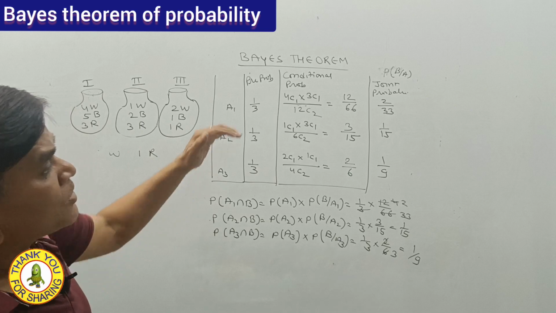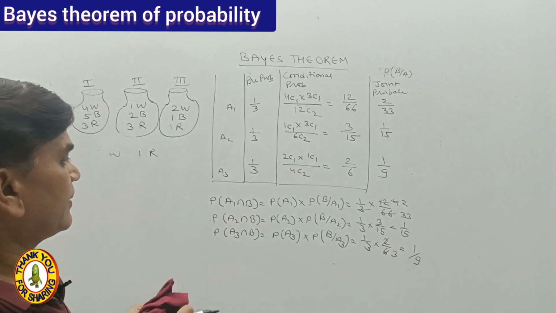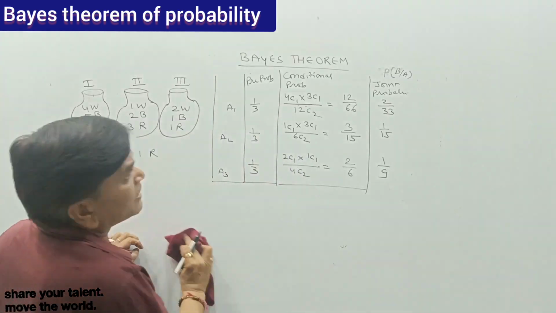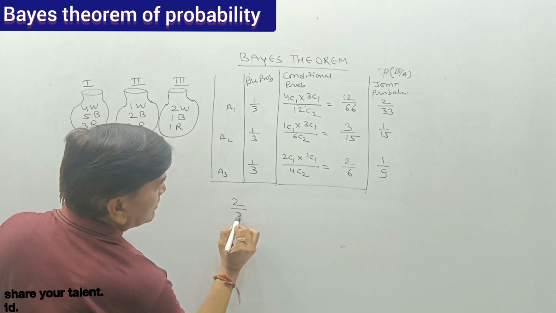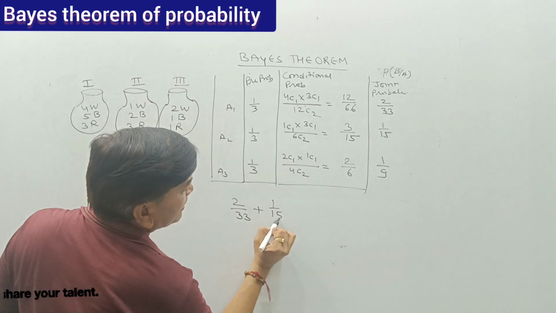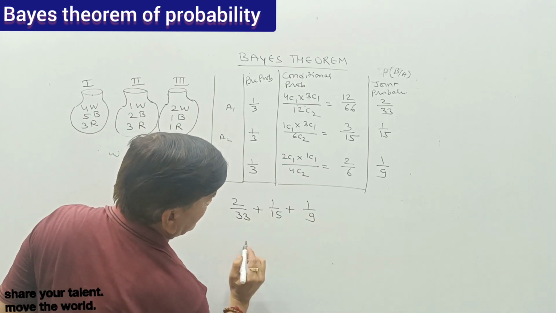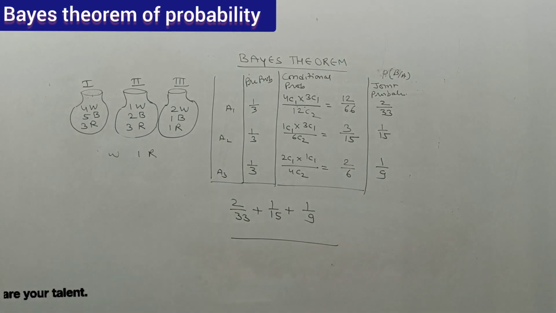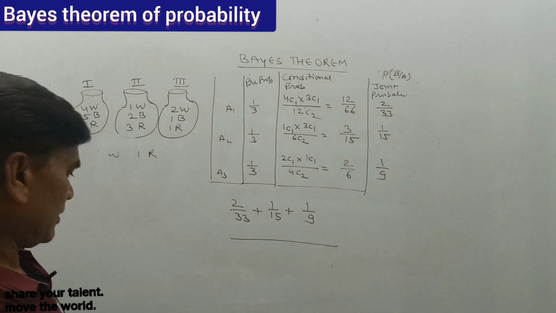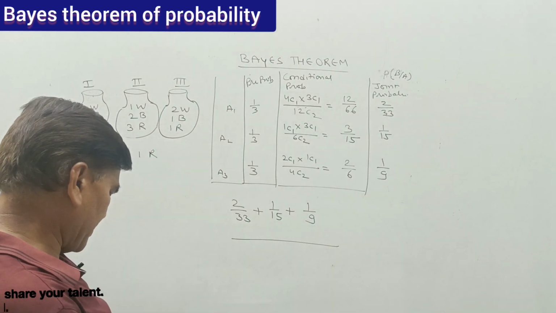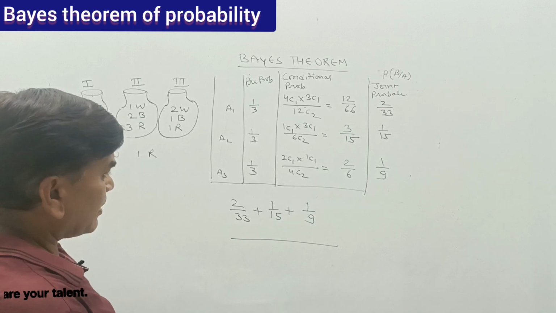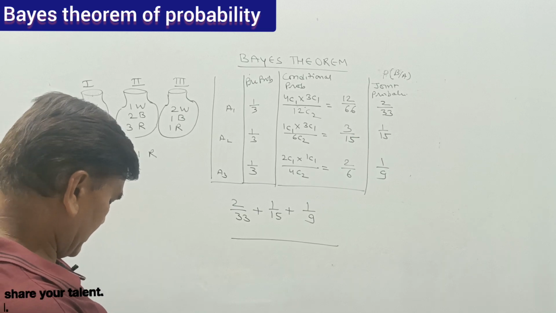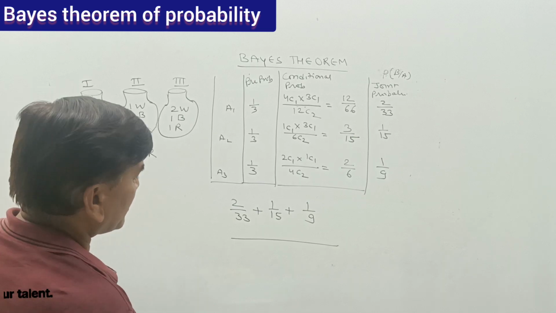Okay. So the addition of joint probability. Now we will calculate the addition of joint probability, that is 2 by 33 plus 1 by 15 plus 1 by 9. So we will have to take the LCM of this, that is 33 multiply 15 multiply 9. Okay. 33 multiply 15, 495.